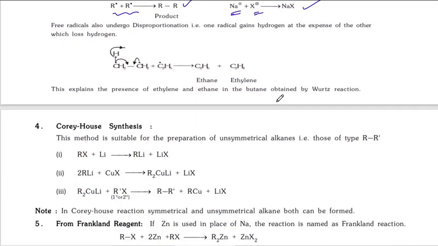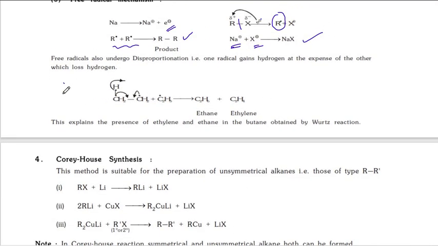One more thing is the byproducts in the free radical mechanism. Ethylene, CH2 double bond CH2, was also found. That's why they proposed this radical mechanism. Whenever a radical is there, it undergoes disproportionation, meaning self oxidation and reduction.